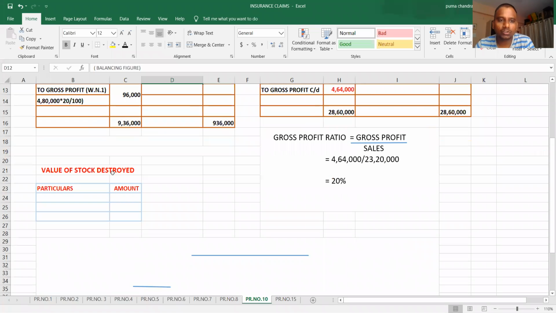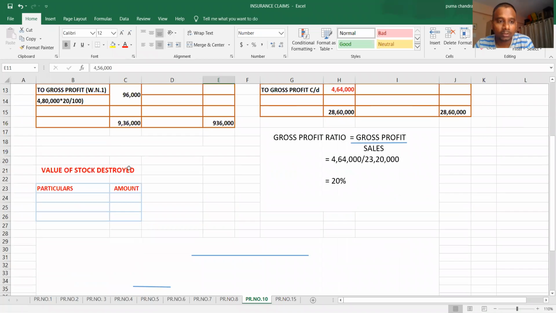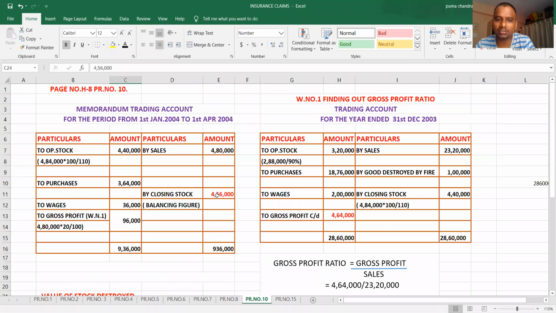Next, come to value of stock destroyed. See, this 4,56,000 is the stock on the date of fire, but out of this we have saved some amount. So the loss of stock is 4,56,000 less the salvaged value. So what is the actual loss? 4 lakhs. So you have actually closing stock of 4,56,000, but for how much amount have you taken the policy? 3,42,000 rupees.